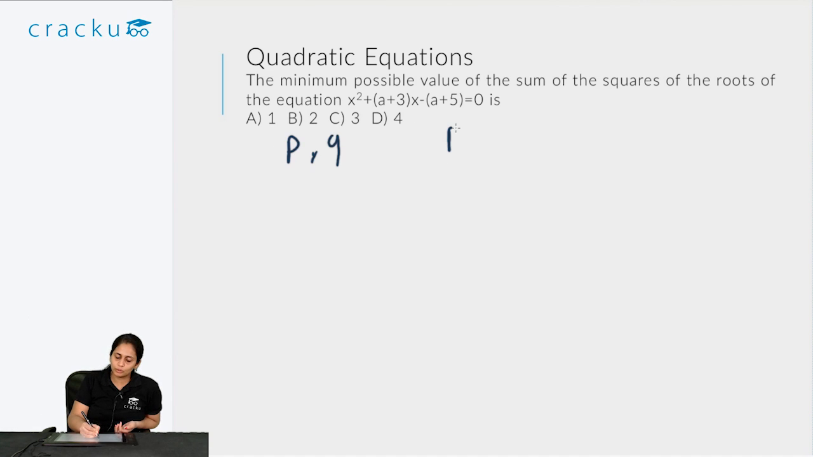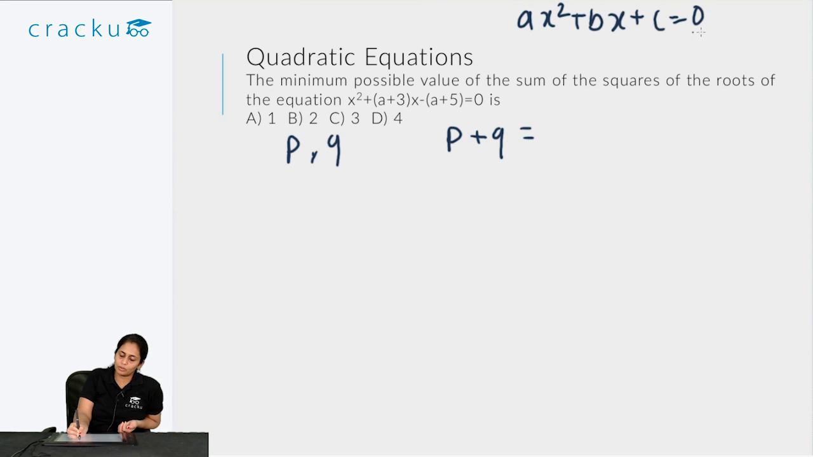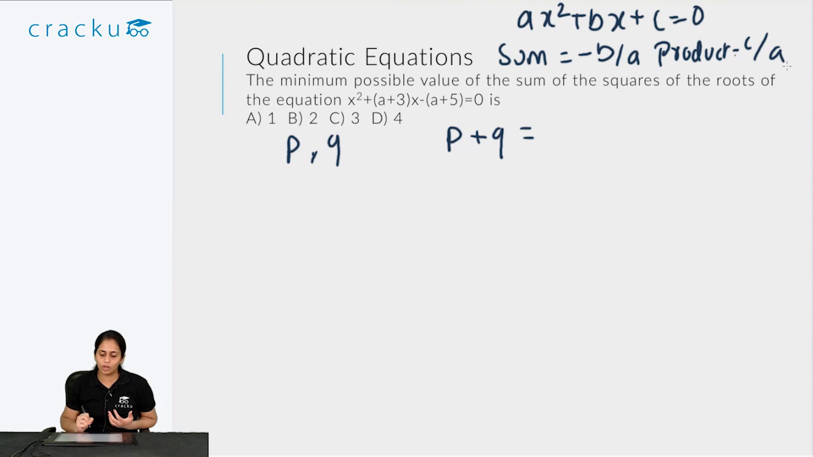The sum of the roots p plus q is given by minus b by a, where for an equation of the form ax square plus bx plus c equal to 0, the sum of the roots is minus b by a, and the product of the roots is equal to c by a. This is the basic concept that you need to know to solve this question.